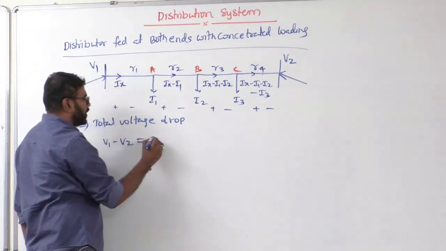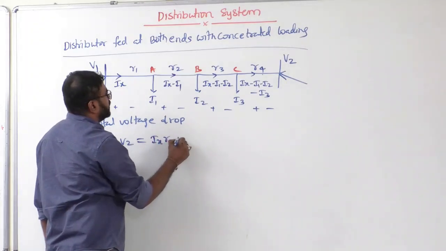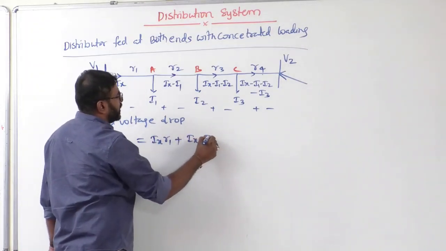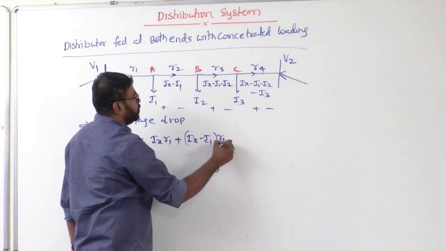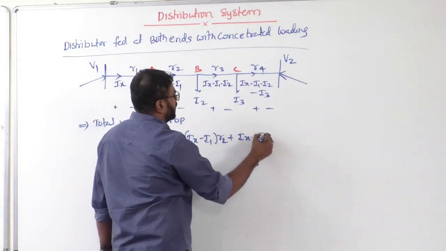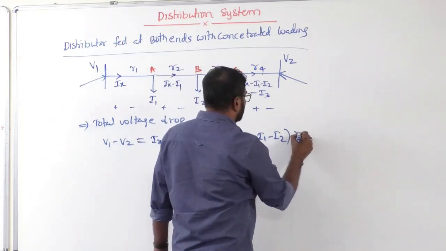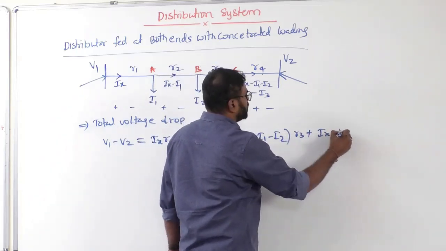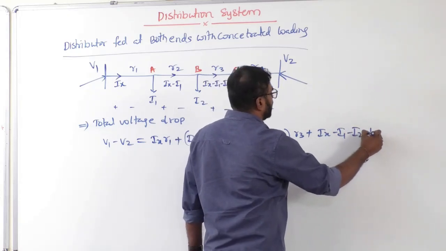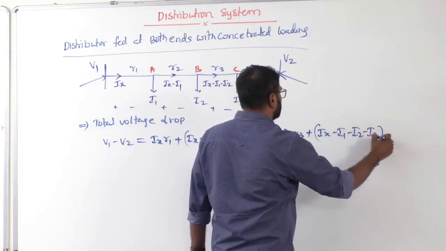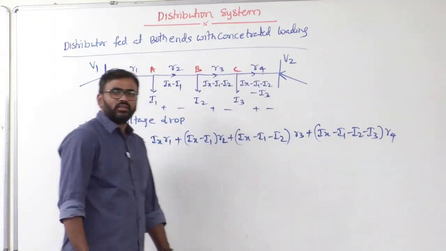So Ix into R1 plus Ix minus I1 into R2 plus Ix minus I1 minus I2 into R3 plus Ix minus I1 minus I2 minus I3 into R4. Clear, sir?